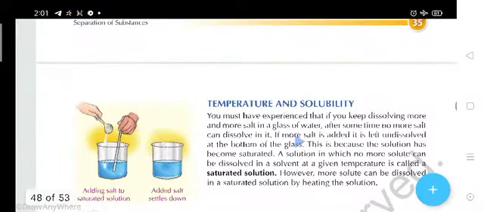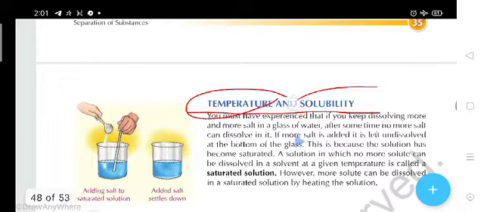Now students, temperature and solubility. Students, tell me one thing, by increasing the temperature, can we change the solubility of any solute? But before that, you have to know the temperature and the solubility. Sir, what are the temperature and the solubility?